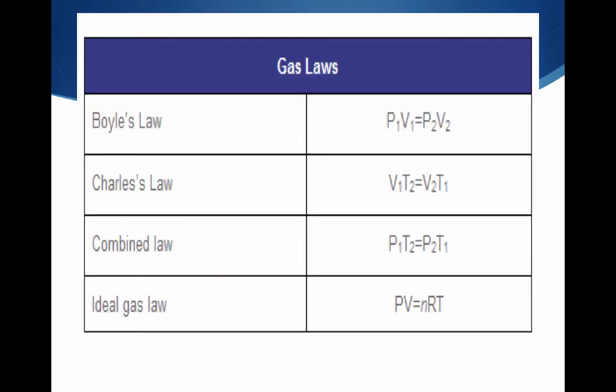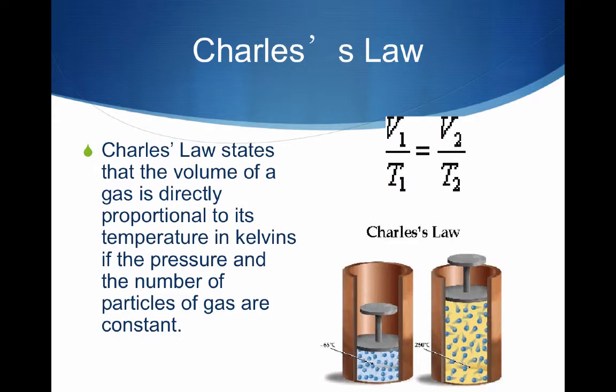And so here are those equations for those. Charles' law, which you did learn about in Unit 2, states that the volume of the gas is directly proportional to its temperature in Kelvins. So what that means is that when one goes up, the other one goes up. When one goes down, the other one goes down. So if we increase the temperature, then the volume of the gas will go up because it's moving more and spreading out. If we decrease the temperature, then the volume of the gas will go down and it will be closer together.